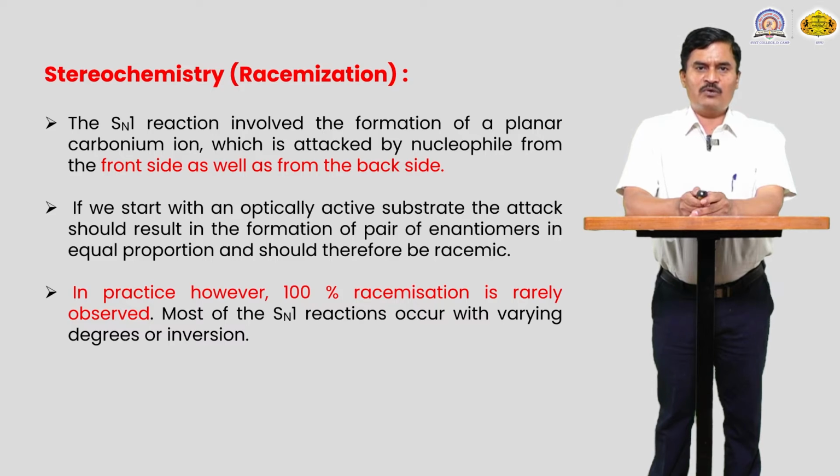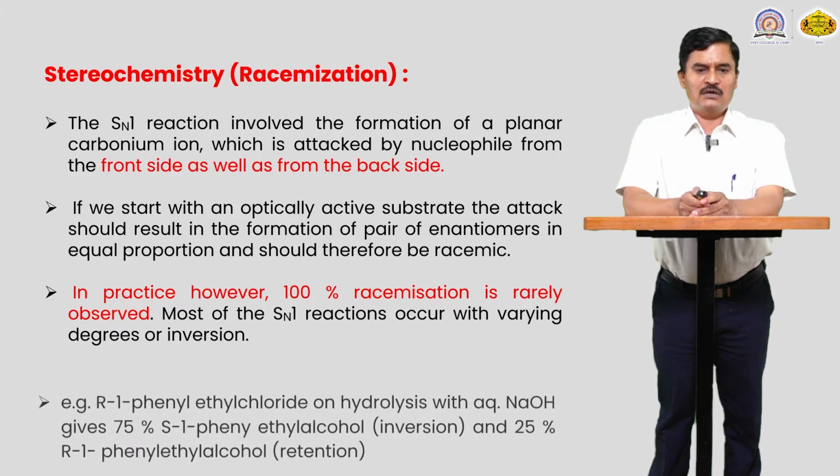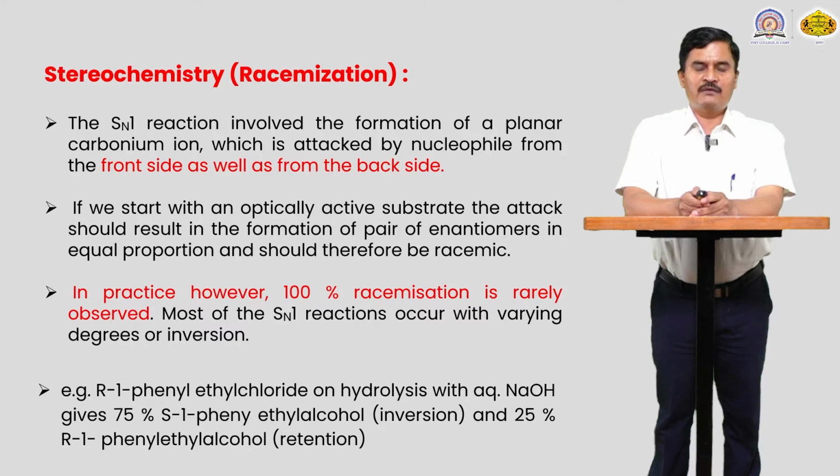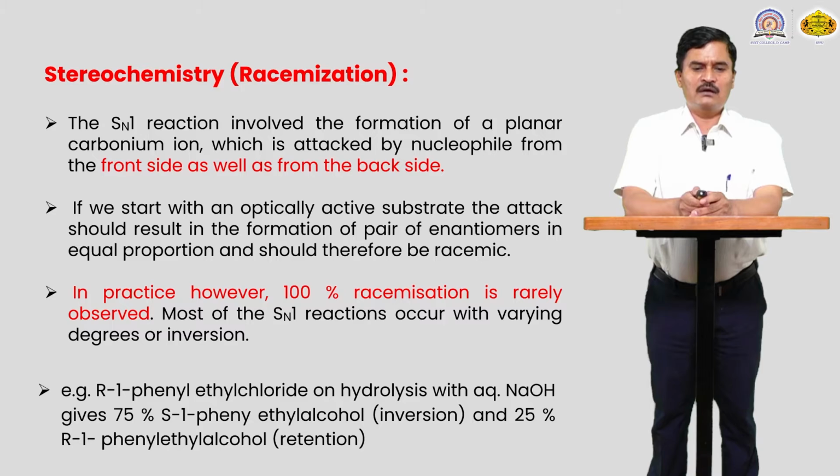So backside attack is more possible, front side attack is less possible. So there is a higher percentage of inversion and a lower percentage of retention. So in the SN1 reaction there is a higher percentage of inversion. For example, R-1-phenyl ethyl chloride on hydrolysis with aqueous NaOH gives 75% 1-phenyl ethyl alcohol, meaning inversion, and only 25% R-1-phenyl alcohol, meaning retention.